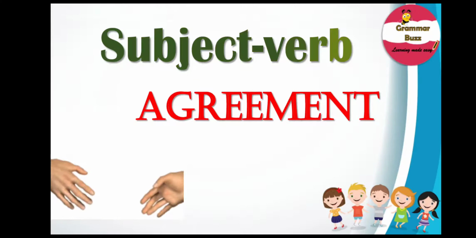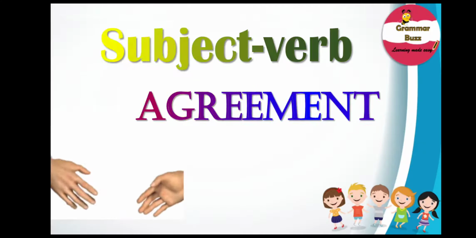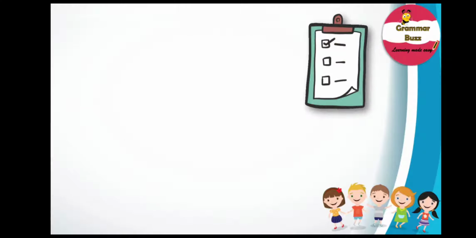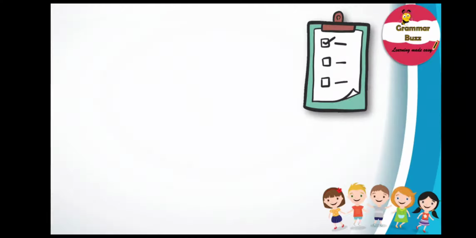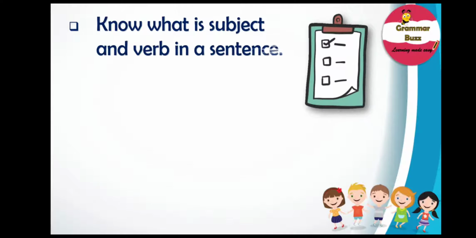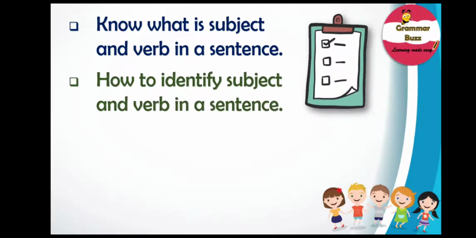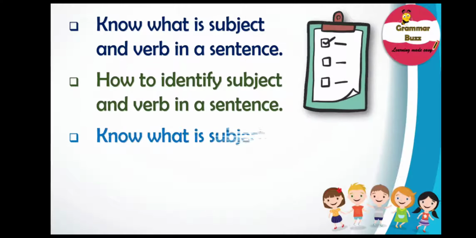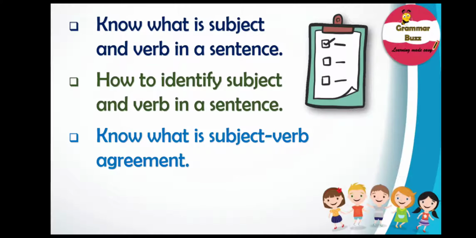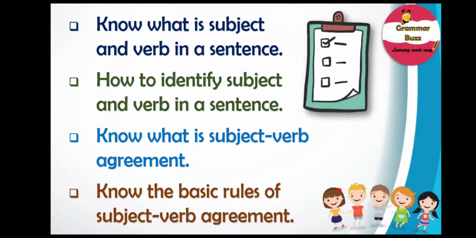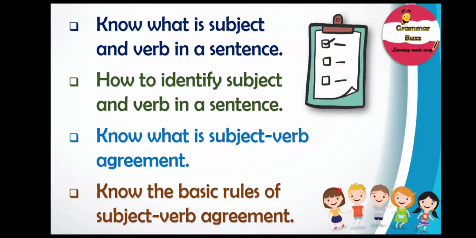Today we are going to learn about subject-verb agreement. But before we move on to the main part of the lesson, let us quickly look into the lesson objectives for the day. Today's lesson objective aims at helping us to know what is subject and verb in a sentence, how to identify subject and verb in a sentence, know what is subject-verb agreement, and know about the basic rule of subject-verb agreement. So let's get started.